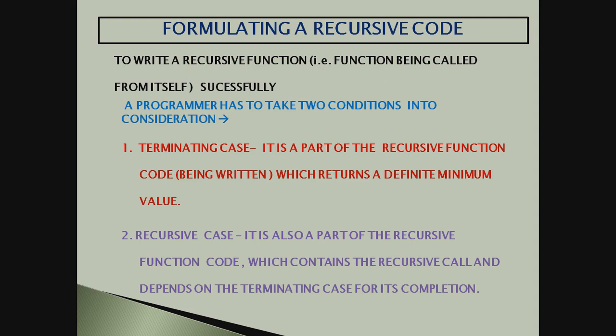That means when a bigger value is given, the recursive case will take help of the terminating case and do its work. We'll understand it further while we see this particular approach.